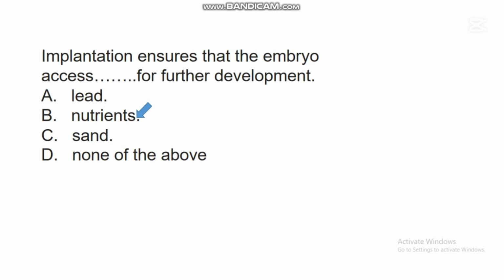As the embryo or as the zygote gets implanted on the uterus, the system of that woman will begin to supply the essential nutrients that the embryo needs for better development until it leads to formation of fetus and finally to birth. So the essence of implantation is to ensure that the embryo accesses nutrients for further development.